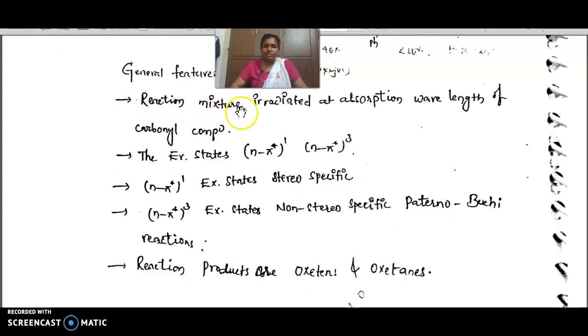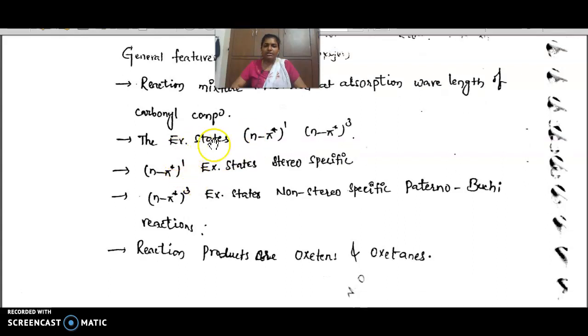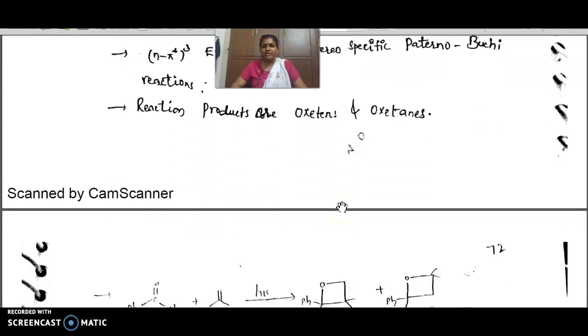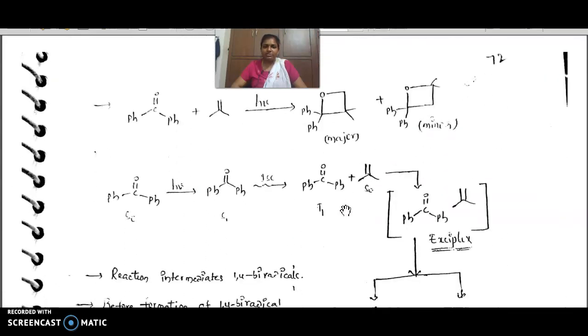The reaction mixture is irradiated at the absorption wavelength of the carbonyl compound. As usual, the excited states are n to π star singlet and triplet. Singlet is stereospecific, triplet is non-stereospecific. The reaction products are oxetes and oxetanes. This is the example I already told you, it is repetition.